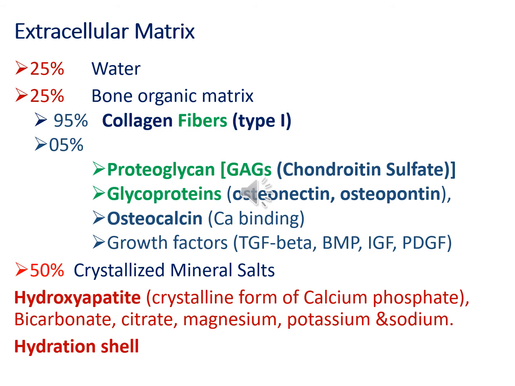Because of the high level of collagen content in the decalcified bone matrix, the bone matrix is usually acidophilic. It is pinkish in color because of the high amount of collagen type 1 fibers present in it. The association of minerals with collagen fibers during calcification is responsible for the hardness and resistance of the bone tissue. So minerals associated with the collagen fibers give the bone a hard and resistant texture. After bone is decalcified, its shape is preserved, but it becomes highly flexible. So the calcium ion is going to give it hardness.